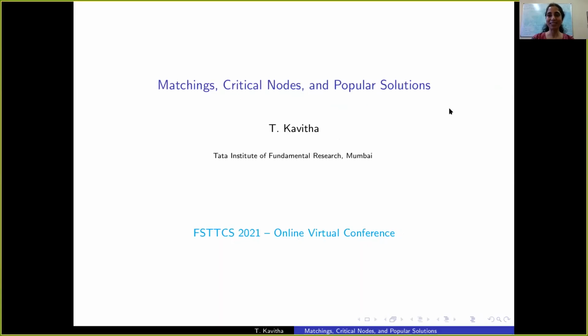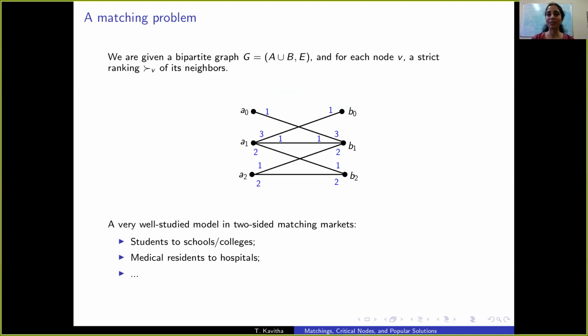Hello, my name is Kavita, and the title of my paper is Matching Critical Nodes and Popular Solutions. Our input is a bipartite graph where every node has a strict ranking of its neighbors. This is such an example.